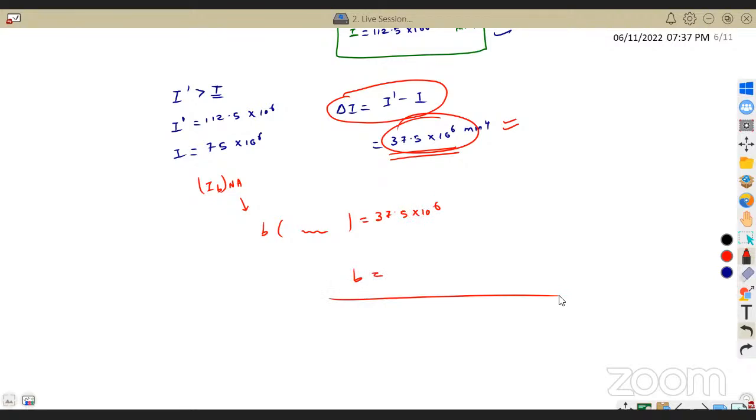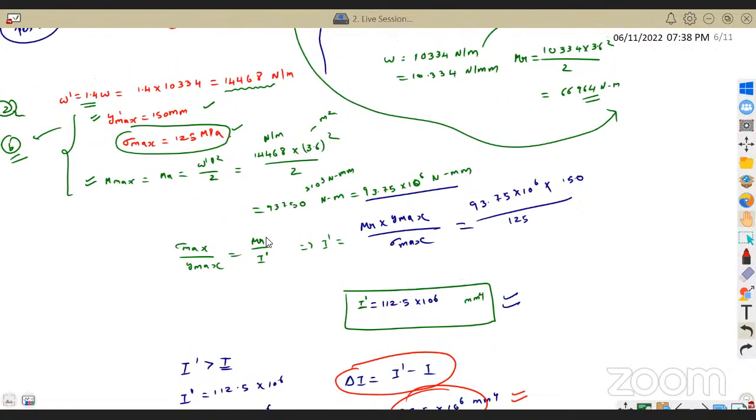See, the logic is important. The calculation and all, I'm leaving it to you, because you have to learn it. You have to struggle with the calculations. So solve it. If I take everything in terms of mm, I will get it as 89.1 mm. So that will be my B value.